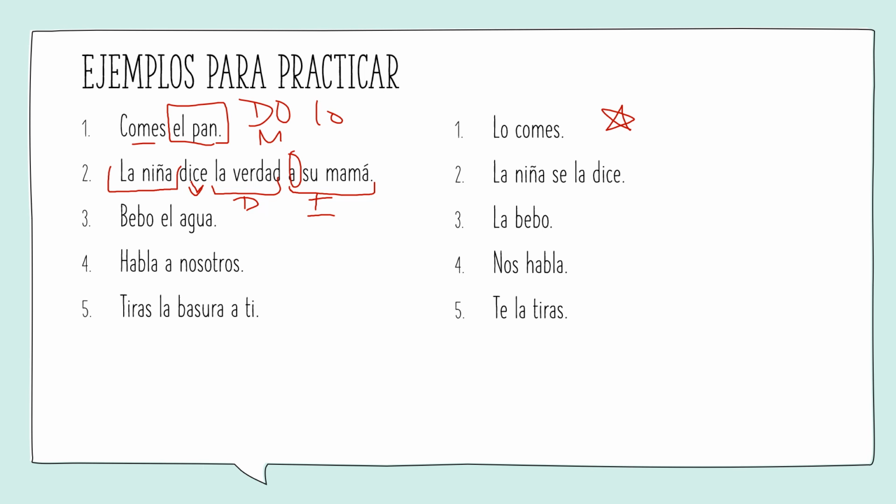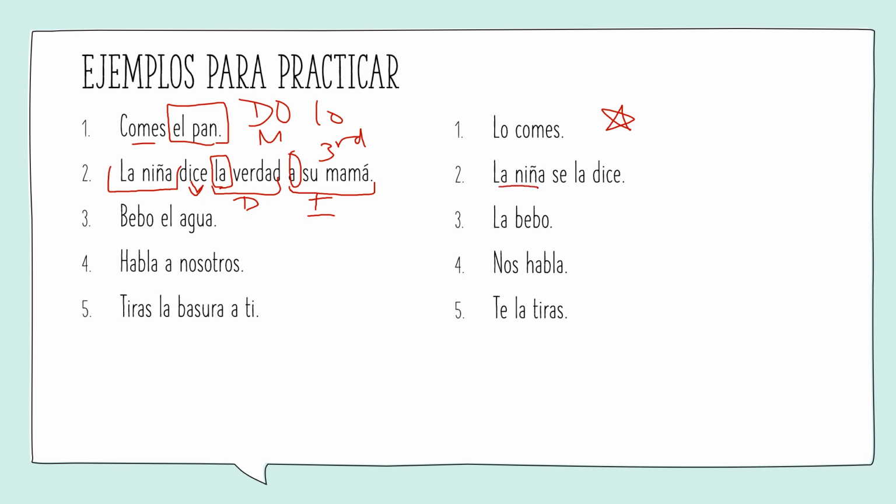So we want to swap this around a little bit. We have our direct object, our indirect object. The direct object here is feminine, so we have la. Our indirect object is third singular. Oh no, we have 2/3. What do we do? Because we can't say la lo, nor can we say la la. We have to change that le to a se.